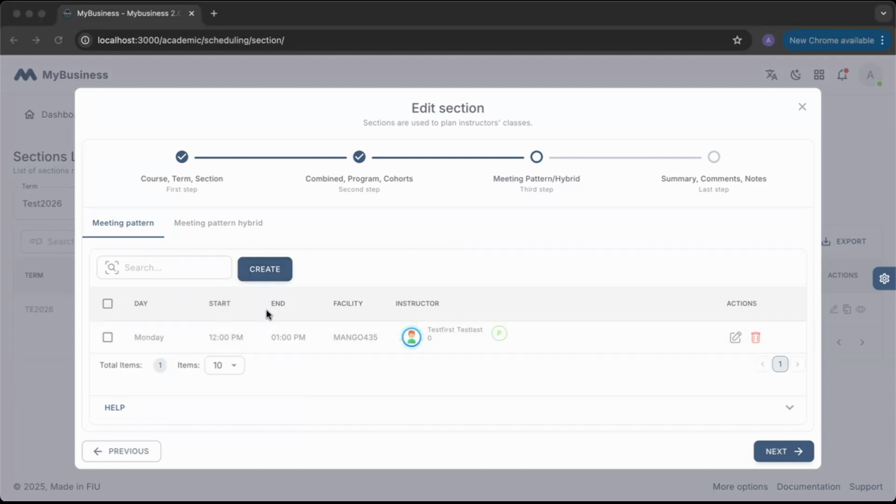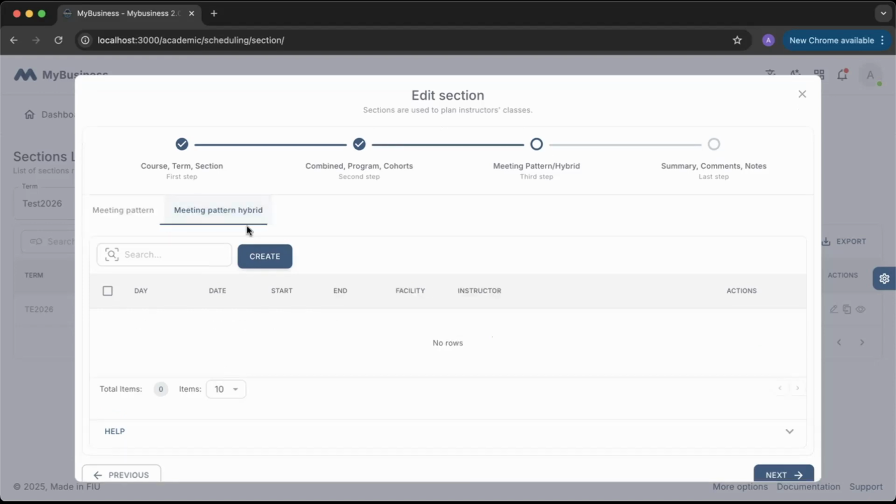Now, in the case of meeting pattern, after I've added everything that I've wanted to add, it works the same way as in MyBusiness 1, where it spreads those days automatically from the beginning to the end of the semester. If you want to go back and edit any of those days, you can do so by clicking the edit button here, and you can also delete them as well.